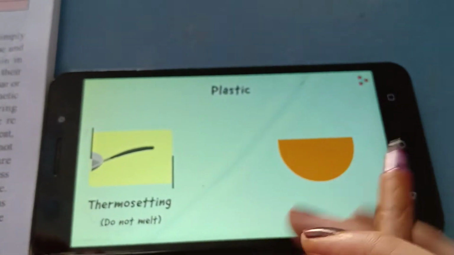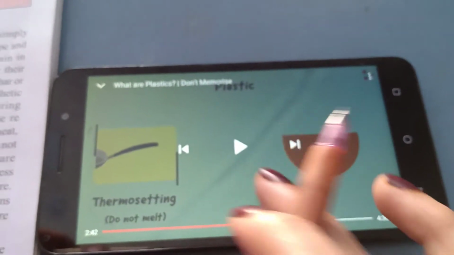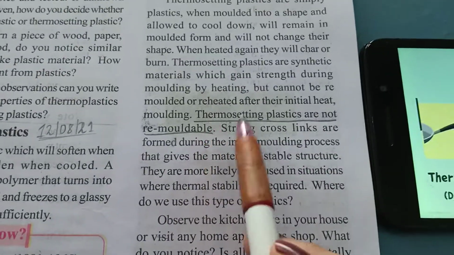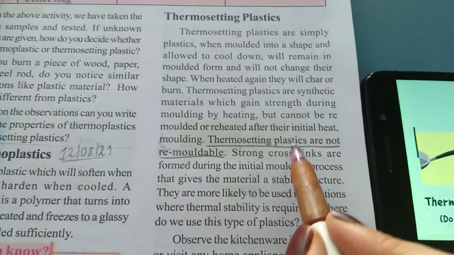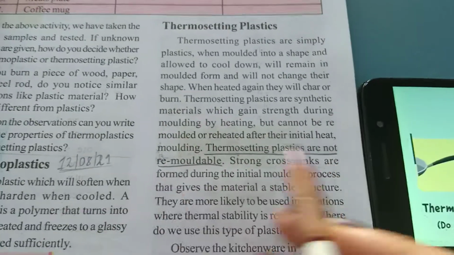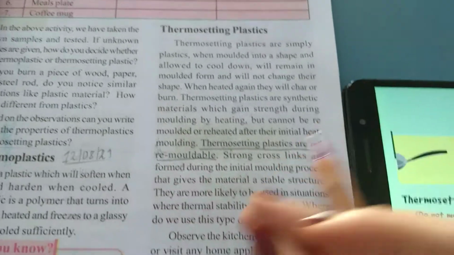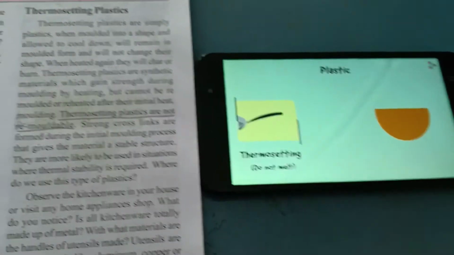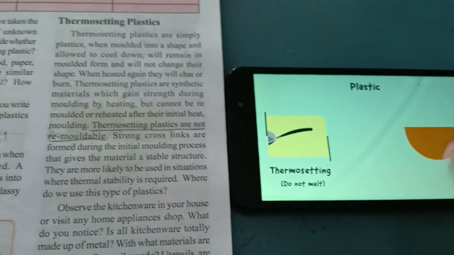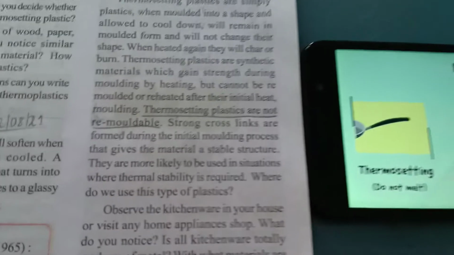So it does not transform again into other things. Overall, my information about thermosetting plastic is that thermosetting plastics are not remoldable. They are not remolded again. During the manufacturing of that particular thing, first of all it removes that molded nature.